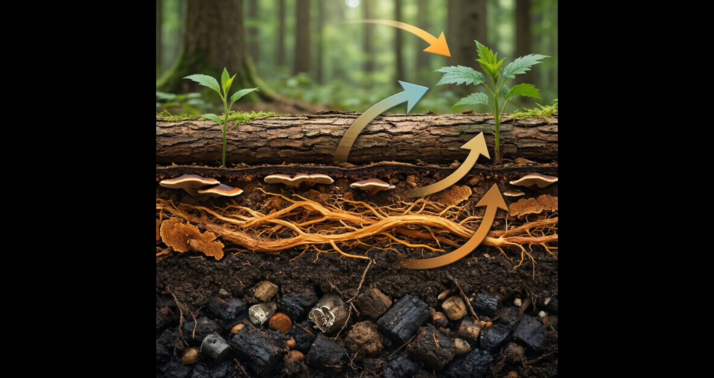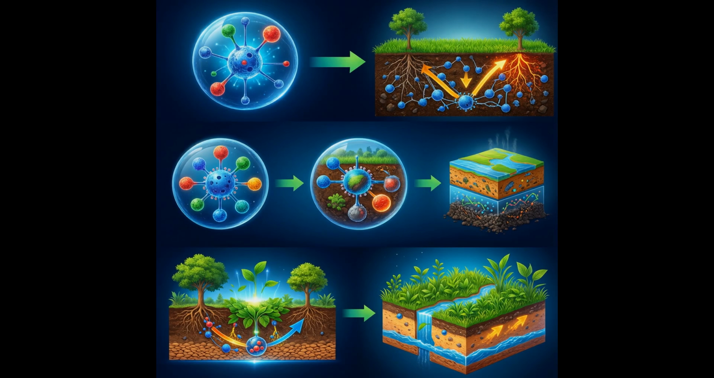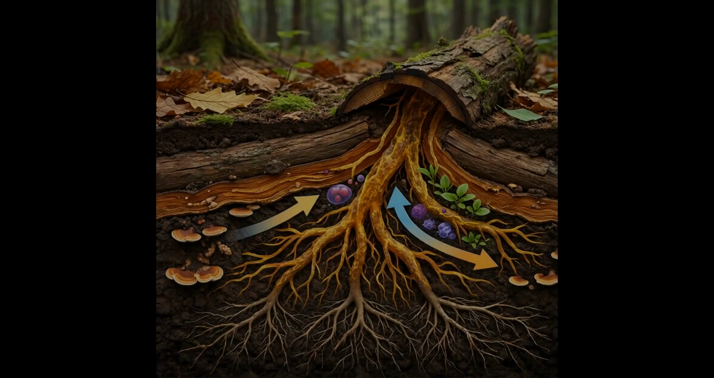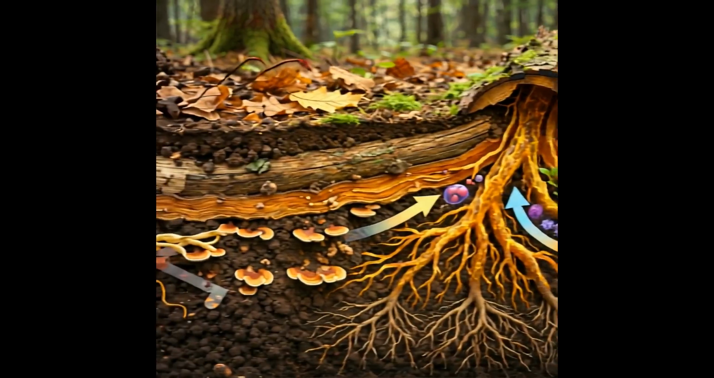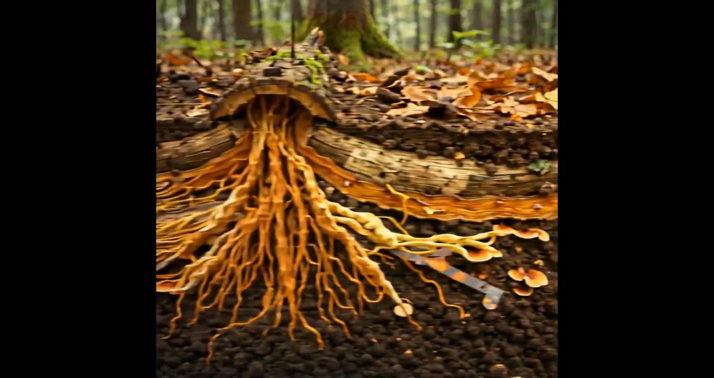Lignin degradation releases aromatic compounds into the soil. These compounds serve as carbon sources for microbial communities. Fungal hyphae transport degraded lignin products deeper into the litter layer. The movement of these molecules fuels bacterial respiration and CO2 evolution. Simultaneously, nitrogen bound in lignin is mineralized to ammonium. Ammonium becomes available for plant uptake or further microbial use.